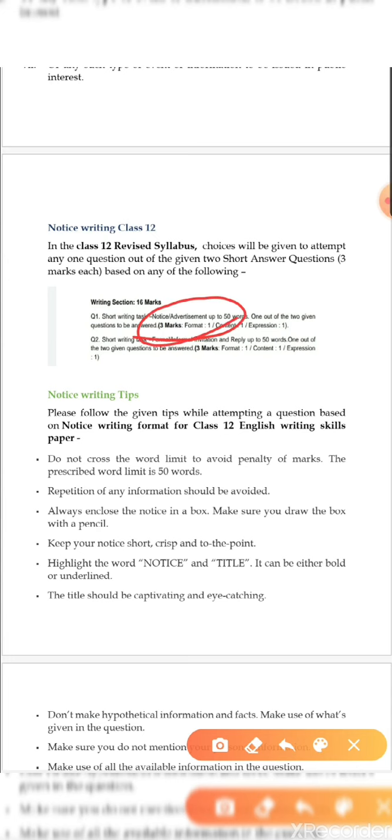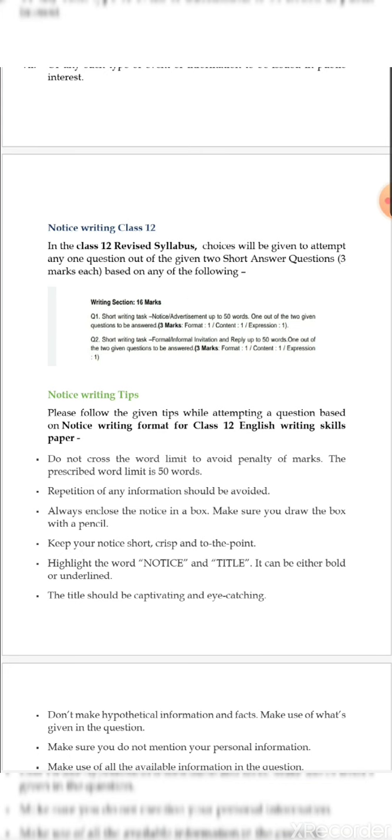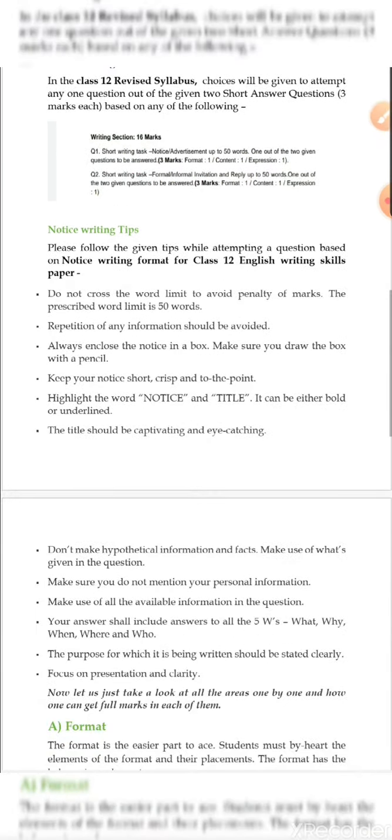And what are the marks? That is 3 marks. And here it is already given: format 1 mark, content 1 mark, and expression 1 mark. Okay, right. Now here I have provided you with some notice writing tips, that how you are supposed to write the notice, that I have provided you.